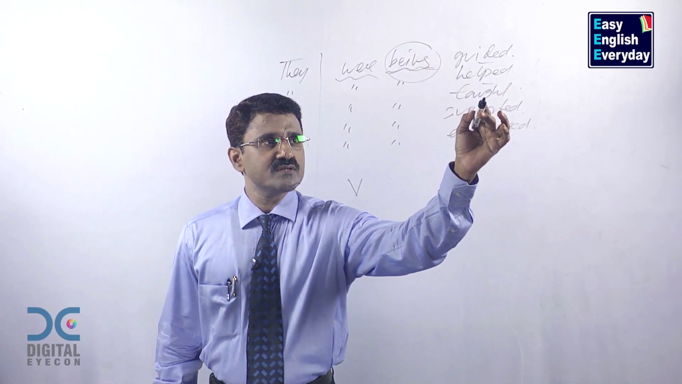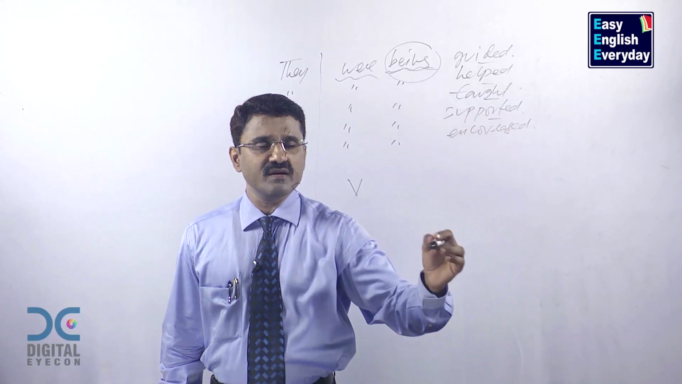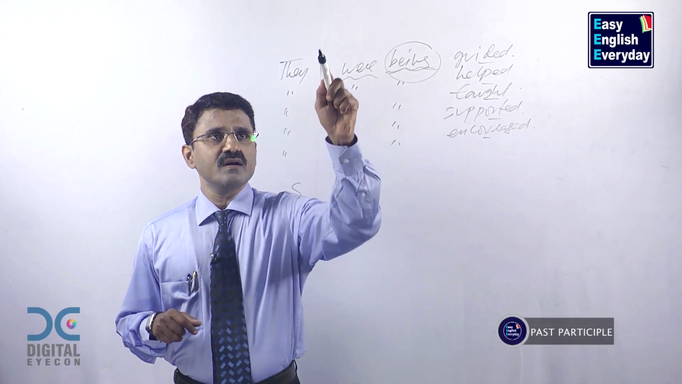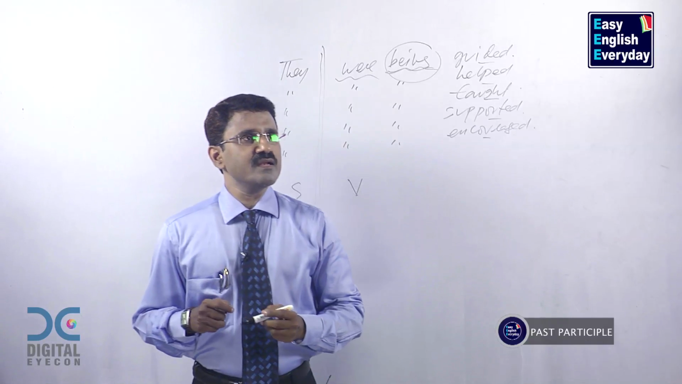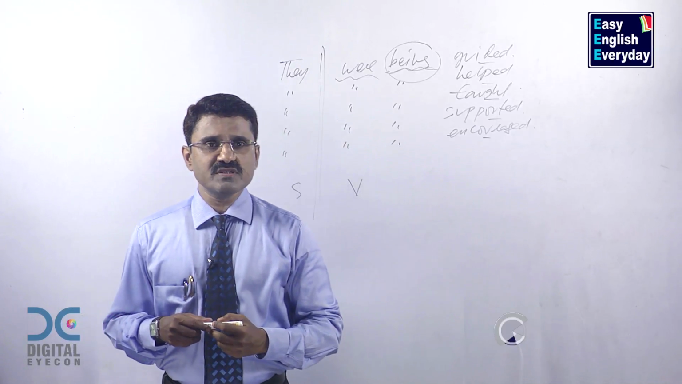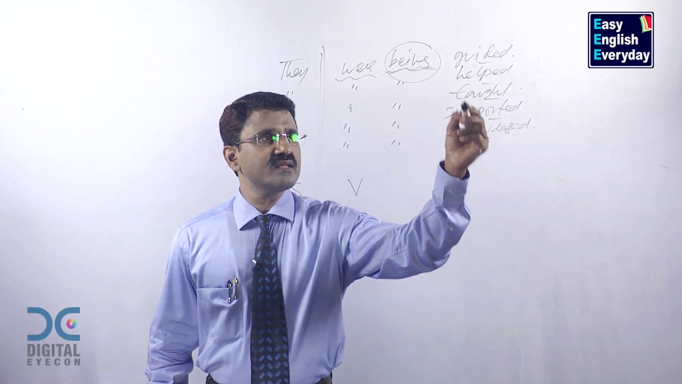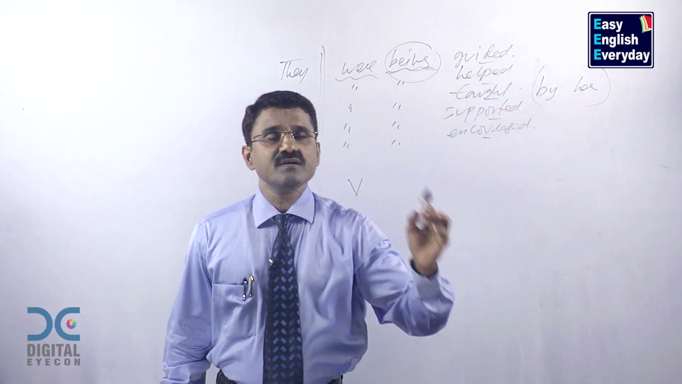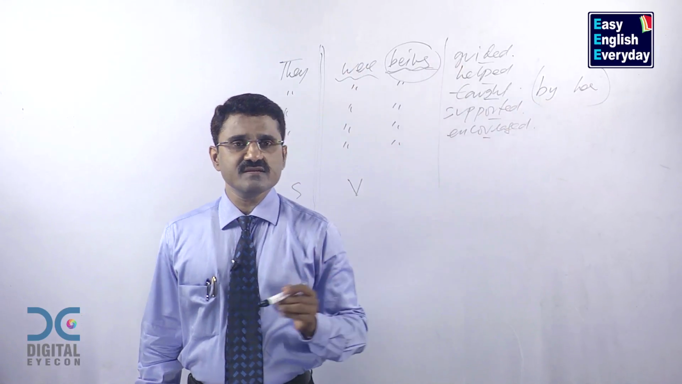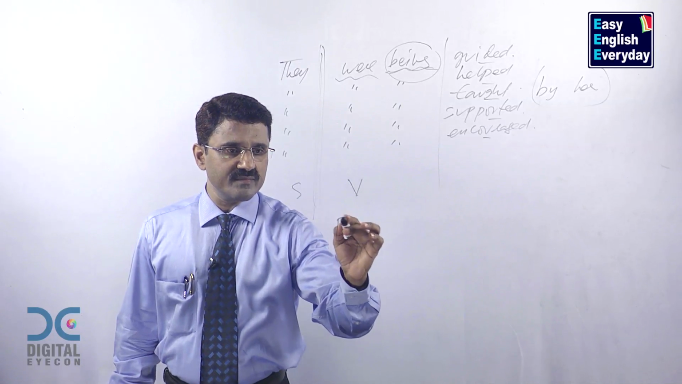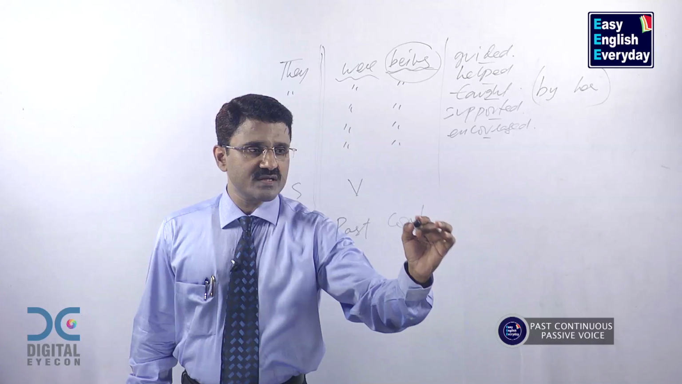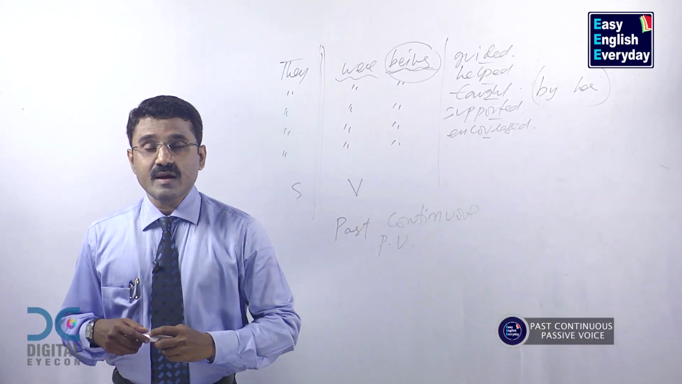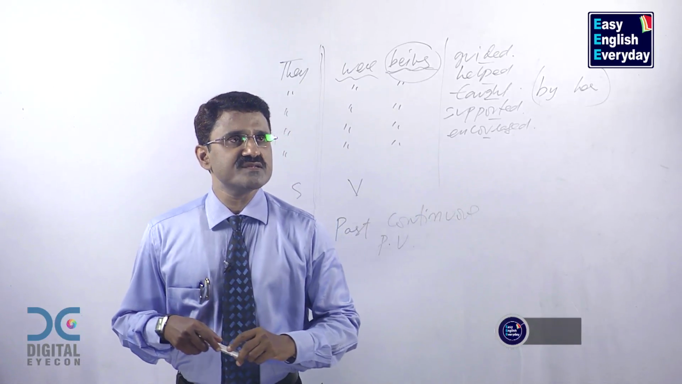Guided, helped, taught, supported, encouraged. These are the past participle forms of the verbs. They were being guided, they were being helped, they were being taught, they were being supported, they were being encouraged. These are the action verbs done by somebody else. That is the specialty of these sentences. Grammar calls them past continuous passive voice. They are called past continuous passive voice sentences.